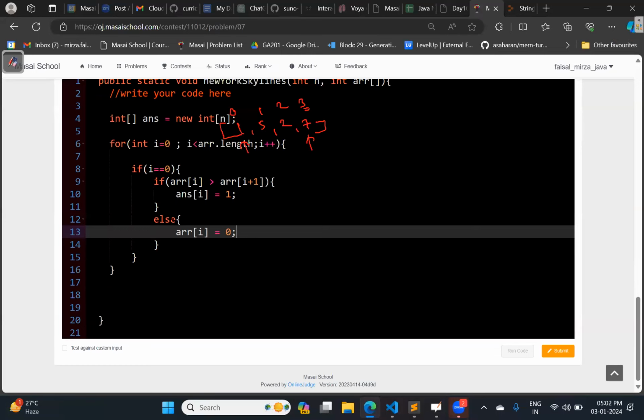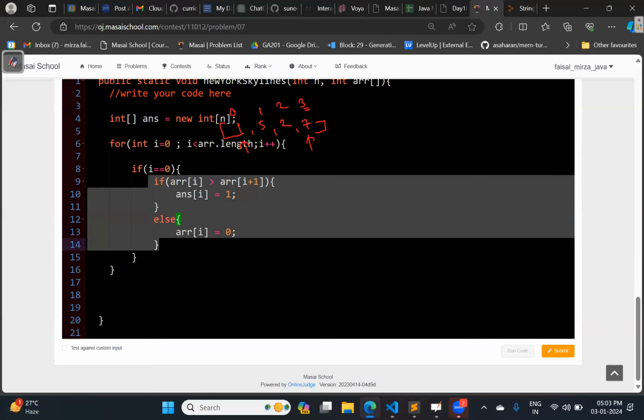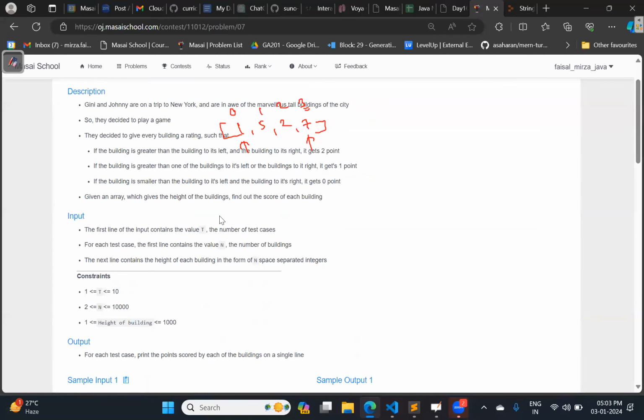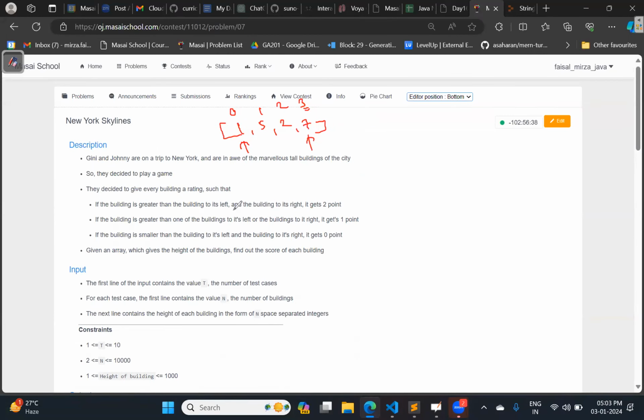Okay, Dakshak, what exactly haven't you understood over here? This is the condition we are writing for the very first building. If the building is the very first, it does not have any building to the left. It has only a building to the right. Check out these 3 conditions. The first condition, which is giving the 2 points, has an and operator, and the and operator means we need to check for the left and for the right as well. So this condition will not be true for the very first building. Only 2 options are available, this one and this one. So based on this condition only, I am giving 0 and 1, nothing else.